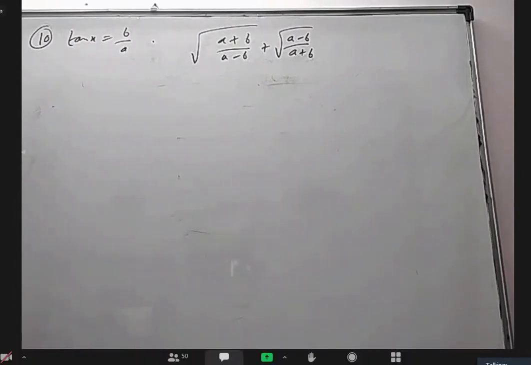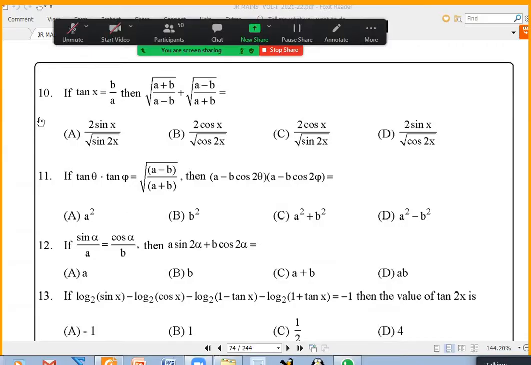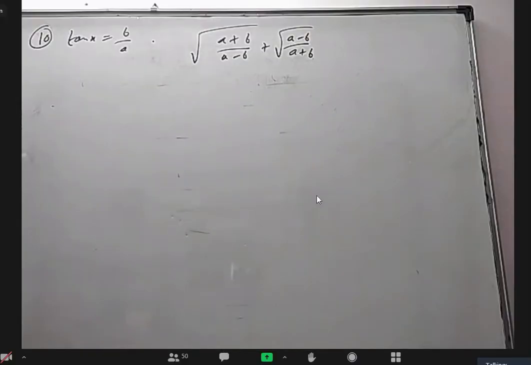Or we can write b is equal to tan x into a and we can substitute in that formula. Both are same. Wherever b is there, you can write a tan x and a will get cancelled.